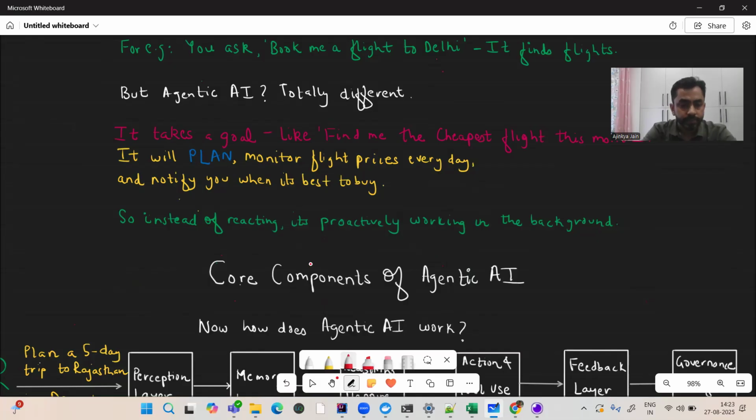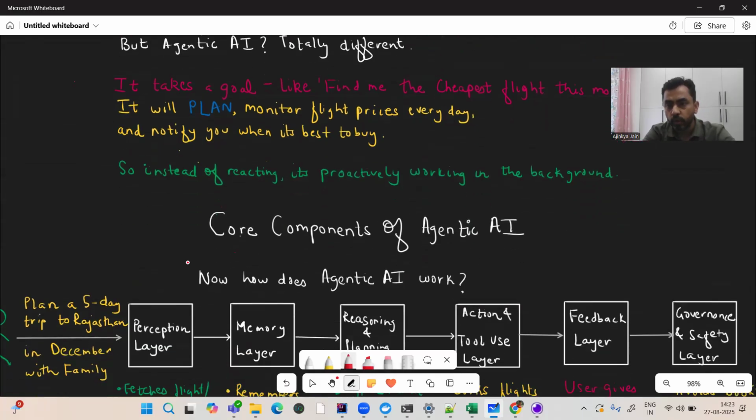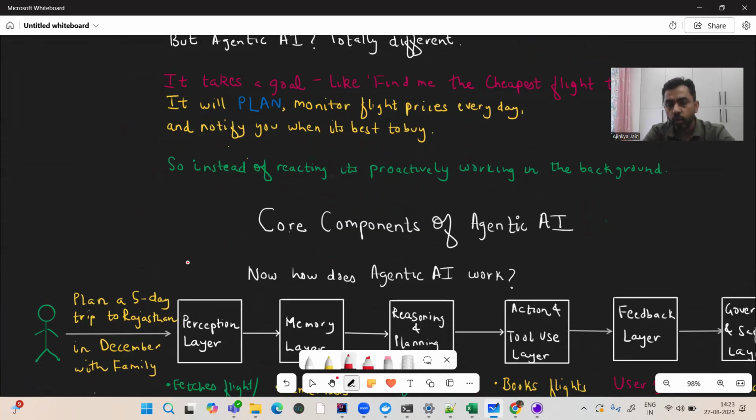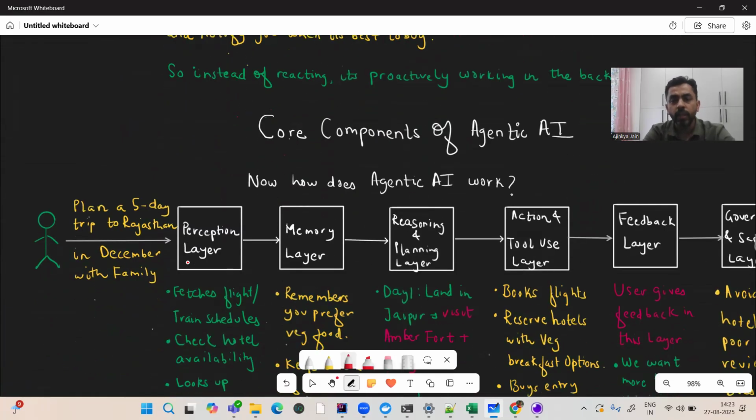So it's a very good segue to come to the next section, which is the core components of agentic AI. We are going to take a real world example and walk you through the core components of agentic AI. So for example, let's say you command the agentic AI to plan a 5 day trip to, just as an example, Rajasthan in December with family.